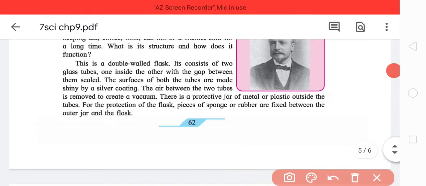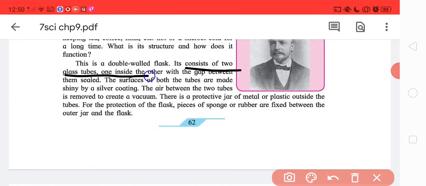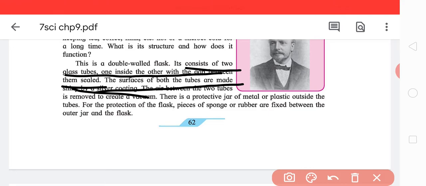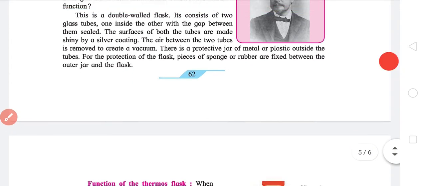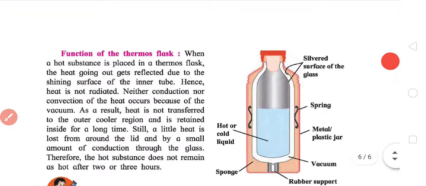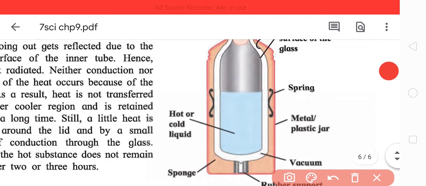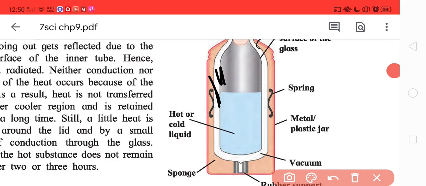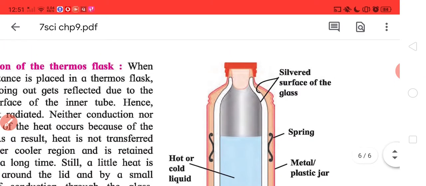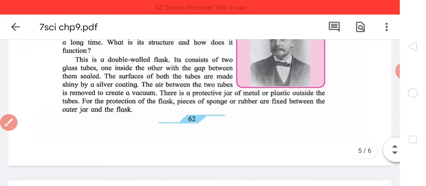It consists of two glass tubes, one inside the other, with the gap between them sealed. The surfaces of the tubes are made shiny by a silver coating. This is what they're referring to, the two glass tubes with some space between them, and the inside is silver.